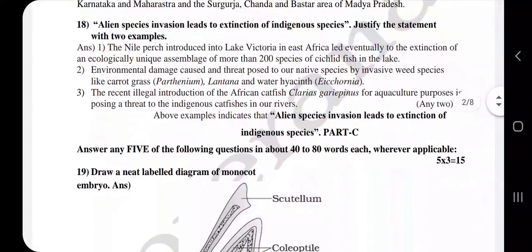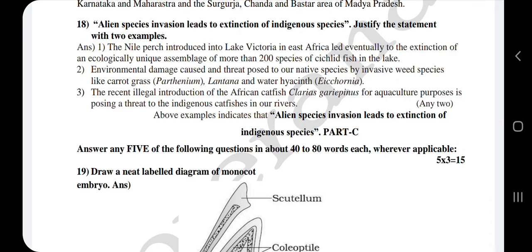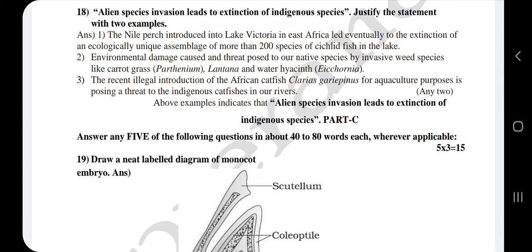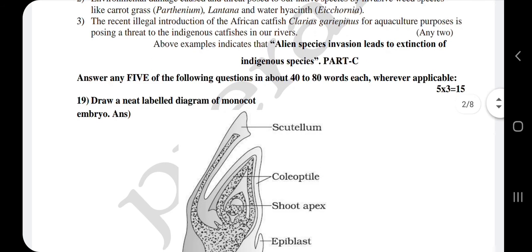Third one, the recent illegal introduction of African catfish, that is Clarias, its scientific name, for aquaculture purposes is posing a threat to the indigenous catfishes in our rivers. So by this we can conclude that the alien species introduction in a habitat will lead to the extinction of indigenous species.